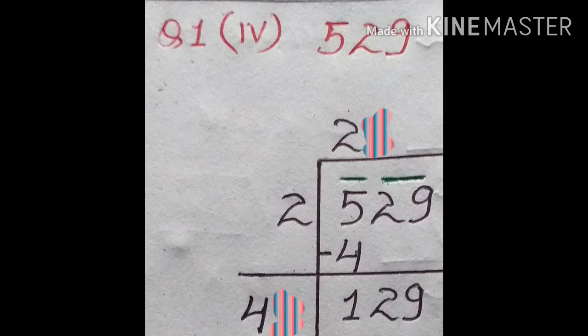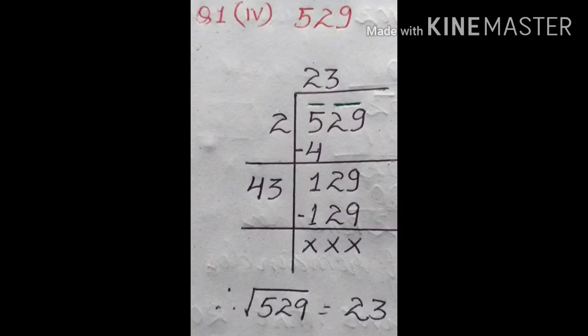किनभा कम्ती आउनु पर्‍यो, 129 भन्दा कम्ती आउनु पर्‍यो। सो वी क्यान ट्राई विथ द 3. That means 3 ले गर्दा कति आउँछ हाम्रो? 43 into 3 will be 129. Now in the next steps subtract it, will get remainder 0, means our quotient is 23 and this is our answer. Therefore root over 529 is equal to 23. This way we have to do it, clear?